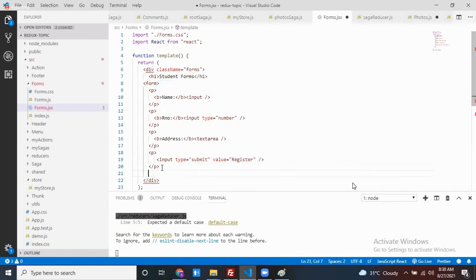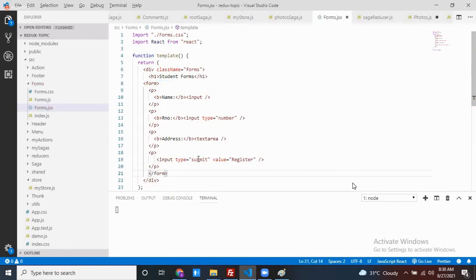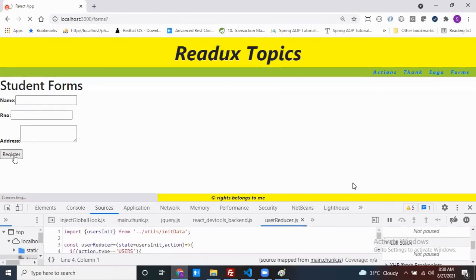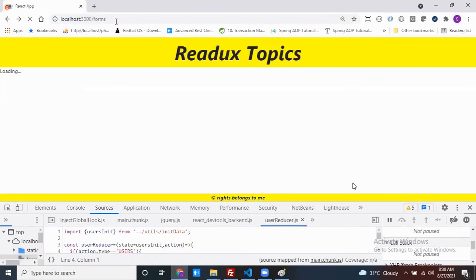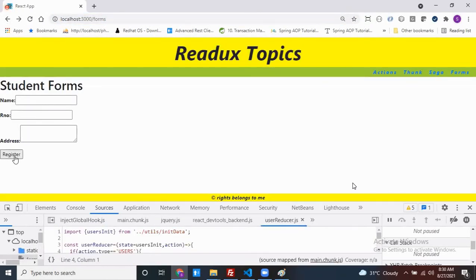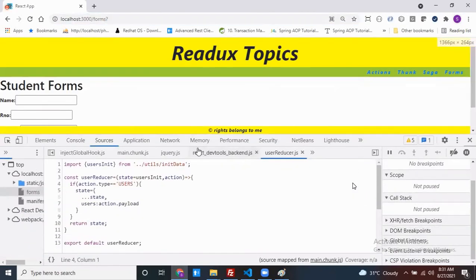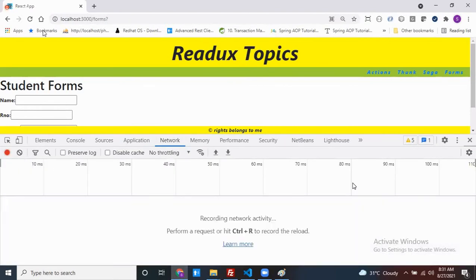This is the one. It can be enclosed with a form tag. Done. Now, if I click on the register button, observe my URL. What is that URL? See, if I click on the register, my form is submitted like what? A GET request or not? My form is submitted like a GET request.